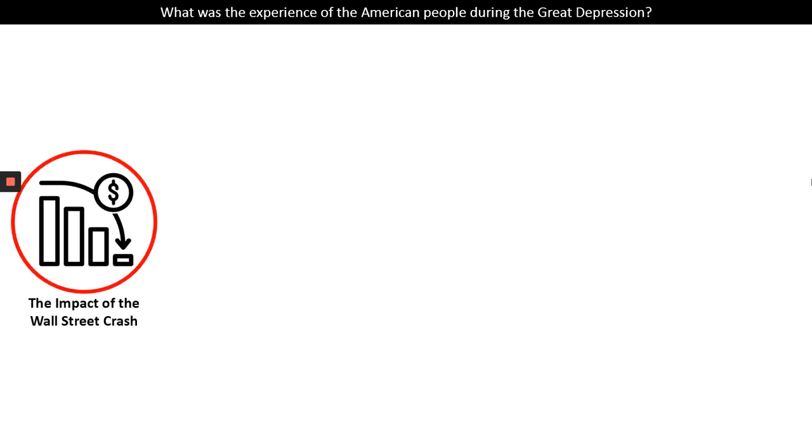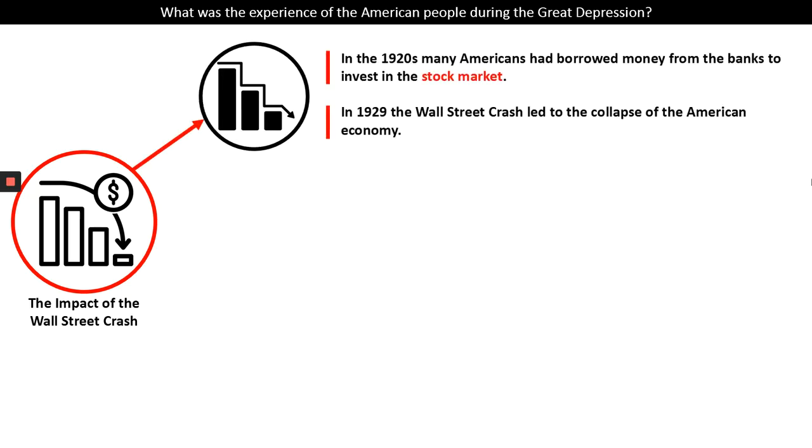So let's begin by looking at the impact of the Wall Street crash. As hopefully you know from my previous videos, in the 1920s, many Americans had borrowed money from the banks to invest in the stock market. The idea behind that was that you could buy a small share in a business. As the value of that business went up, your investment would grow, and then you could sell your stock or your share and you'd make money.